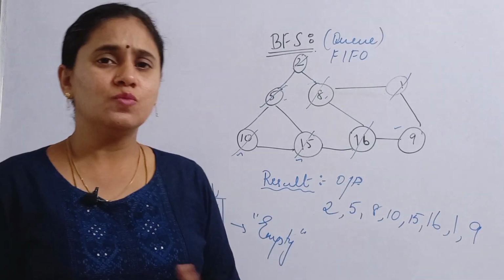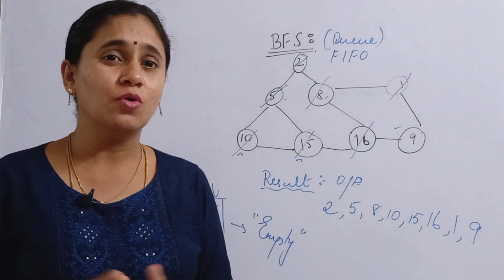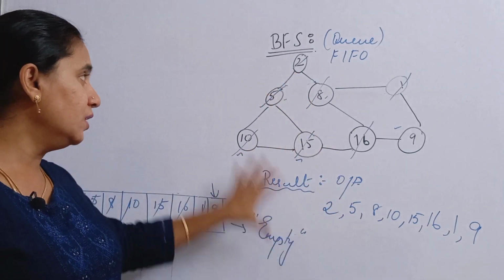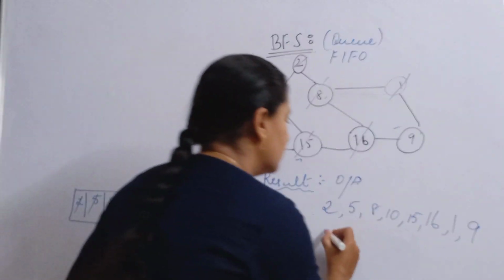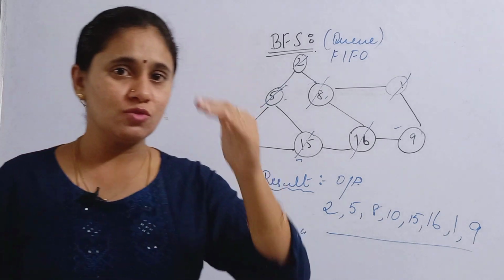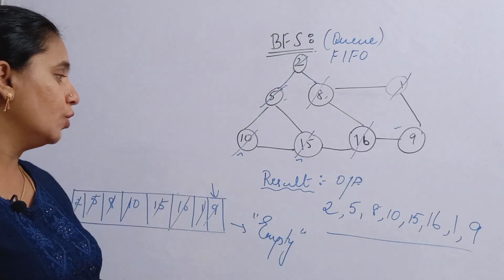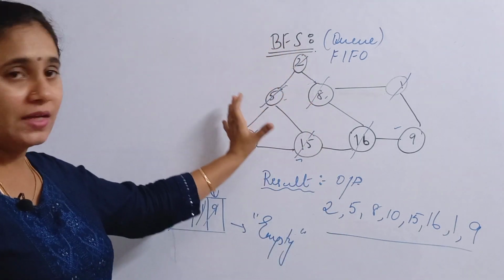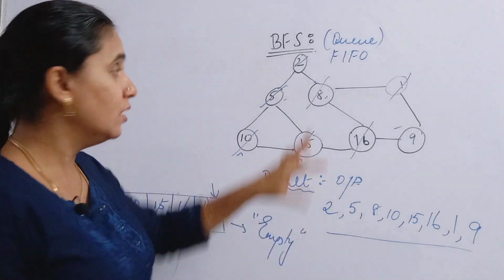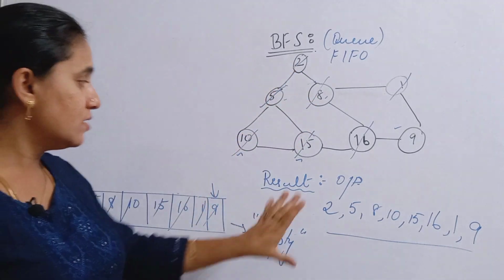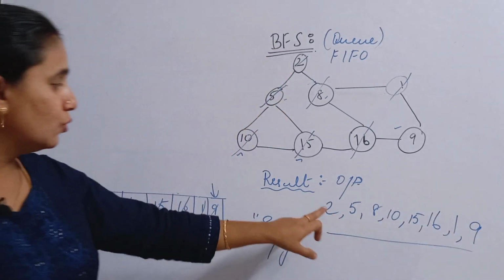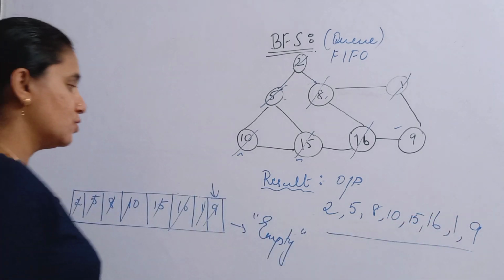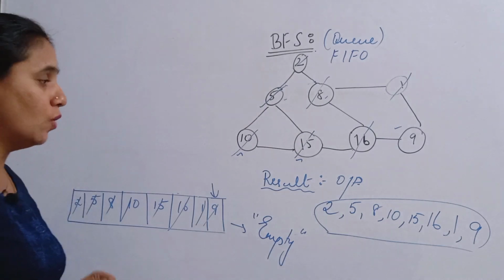Another thing is that friends, from the examination point of view, you needn't worry about the algorithm concepts, right? You should know the steps of solving if this graph is given. You are going to find this output only. Okay, they will give you a list of options. Among those options, you are going to find which has the correct traversal order. So in this diagram, if I take 2 as the initial vertex, the order of solving is this: 2, 5, 8, 10, 15, 16, 1 and 9. Friends, I think you will have a clear idea of solving this.